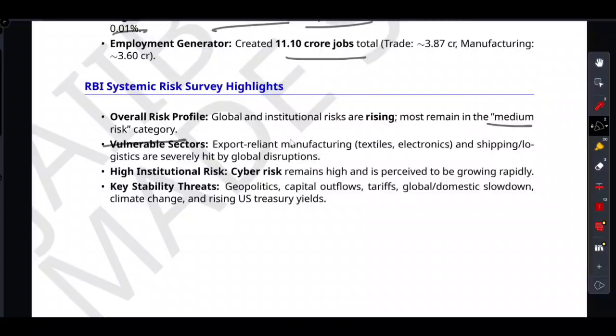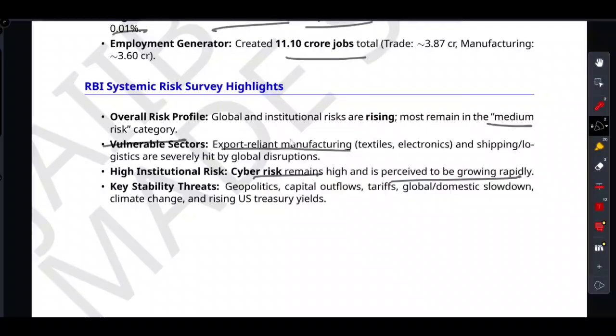Global and institutional threats are rising, and the most vulnerable part is export-reliant manufacturing. Think about textiles, electronics, and the shipping and logistics sector. They are taking the brunt of global supply chain disruption, geopolitical tension, and tariffs. And domestically, the higher institutional threat rapidly climbing the chart is cyber risk. Cyber risk remains high and is perceived to be growing rapidly. That's called high institutional risk.